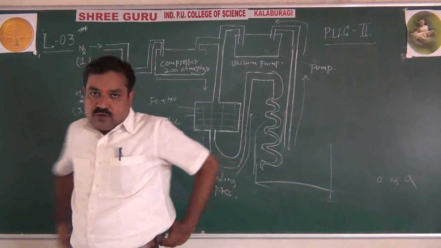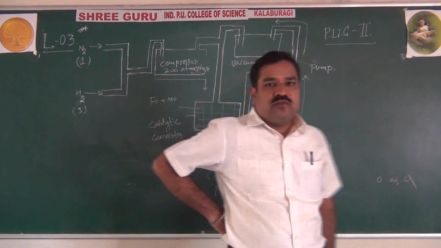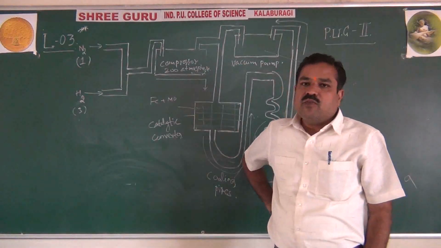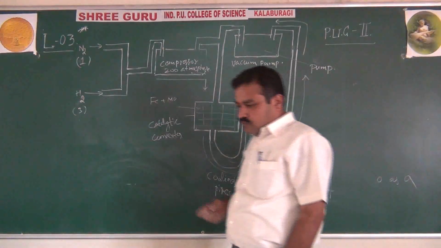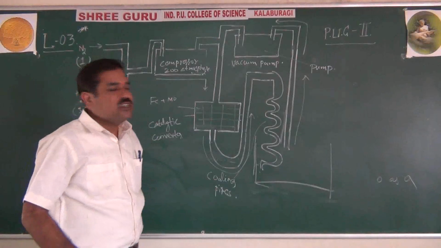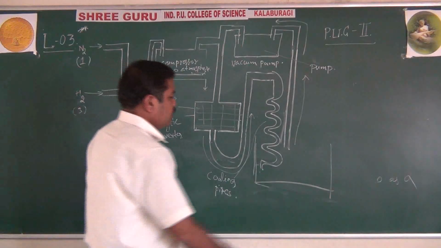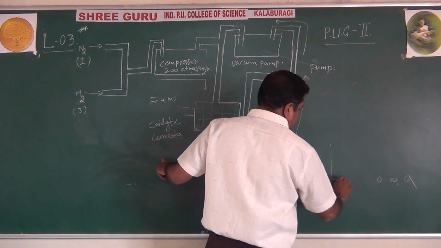Okay, students, I told you the physico-chemical principles involved in the synthesis of ammonia by Haber's process. If they ask you with the flow sheet diagram, you have to draw this. So I will explain here.